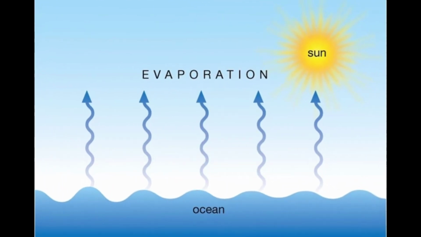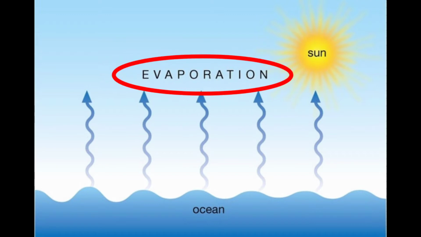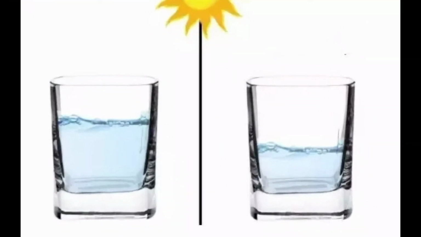Evaporation. The heat of the sun changes water from water bodies into water vapor by a process called evaporation. For example, if we keep a glass of water out in the sun, the level of water in it goes down by evening.